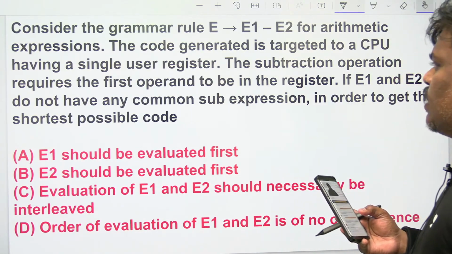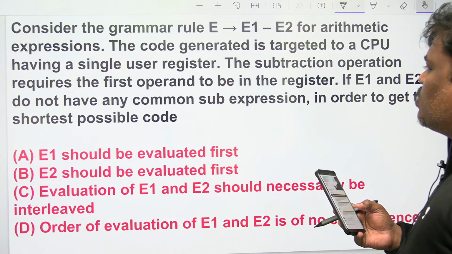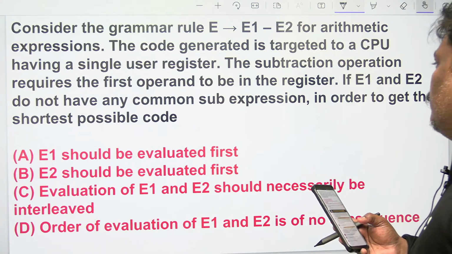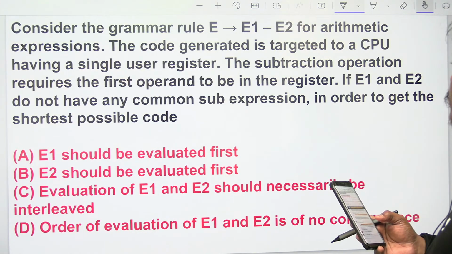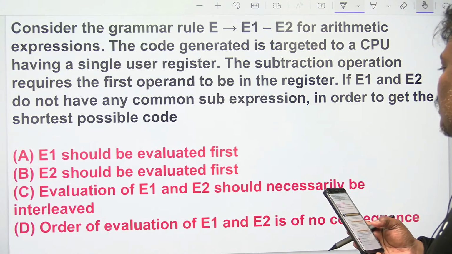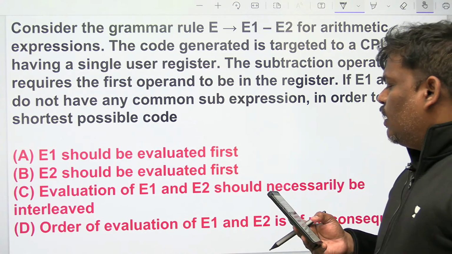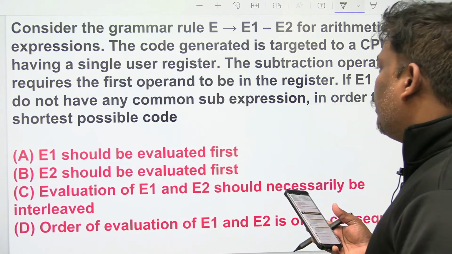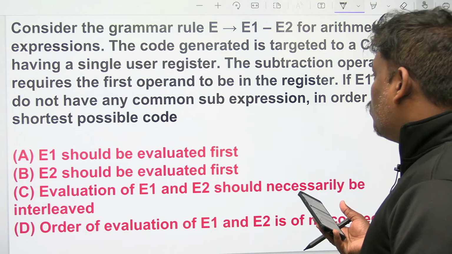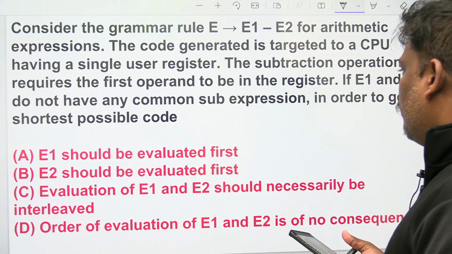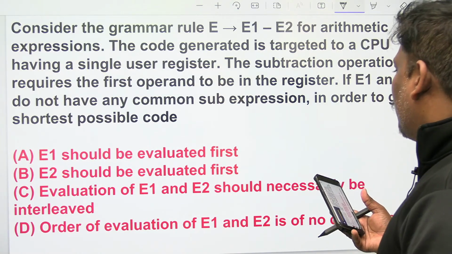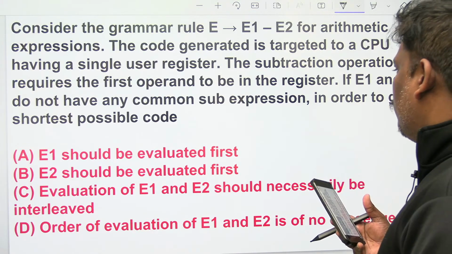The code generated is targeted to a CPU having a single register. The subtraction operation requires the first operand to be in the register. If E1 and E2 do not have any common sub-expression, in order to get the shortest possible code, what should I do? No common sub-expression means you can do any one anytime. You can do E1 first or E2 first, because there is nothing common. If something were common, I would have to do one first, then the other, some relation like that. But if nothing is common, you can do any one first.